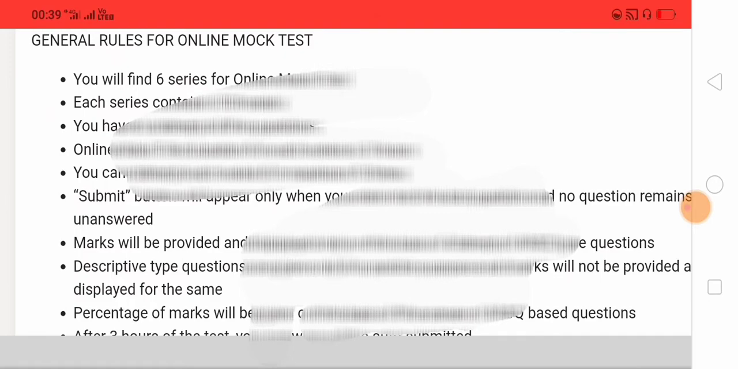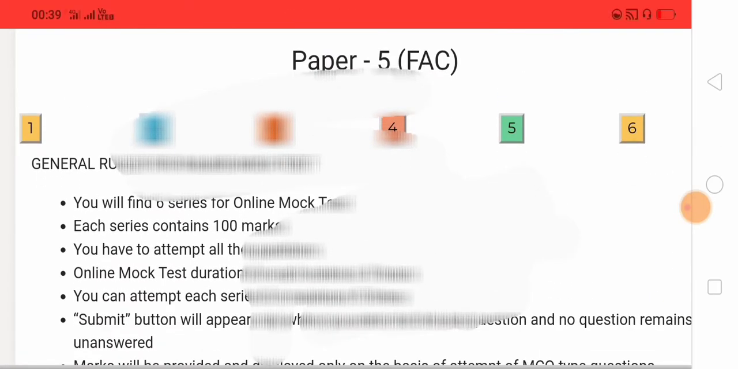Here you can find the general rules. We have to attempt all the questions. The online mock test duration for each series is 3 hours. So the institute provides a total of 18 hours across the 6 series. Suppose we click to join series 1, you get 3 hours.